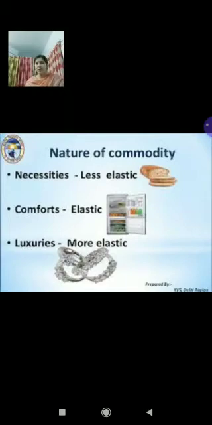Children, I hope you have understood elastic and inelastic. Elastic means when changes in demand are coming because of change in the price of a particular commodity. And the vice versa of this is called inelastic, that is, when changes in demand are not coming even though the price of the commodity is changing. Getting my point? So in the case of nature of commodity, you will be talking about all three types of goods: necessary, comfort and luxury. Necessary goods have less elastic demand, comforts have elastic demand, and luxuries have more elastic demand.